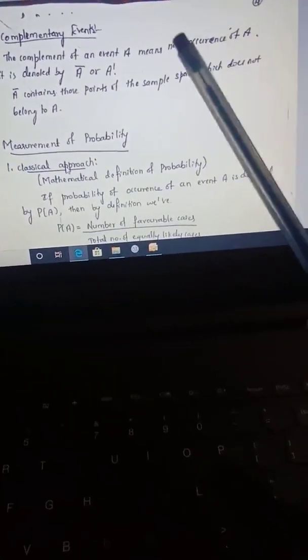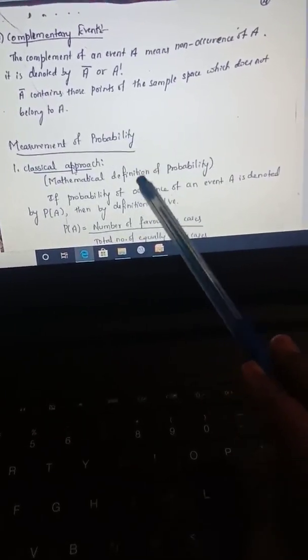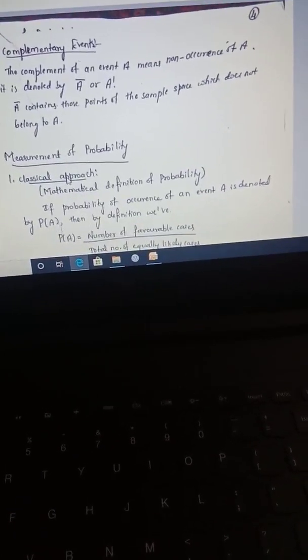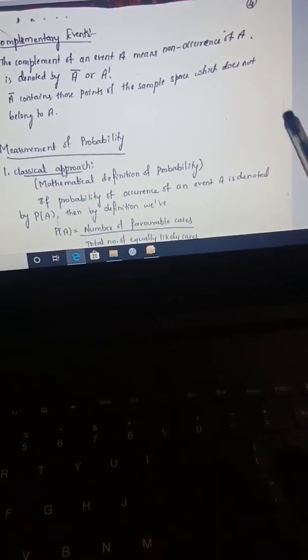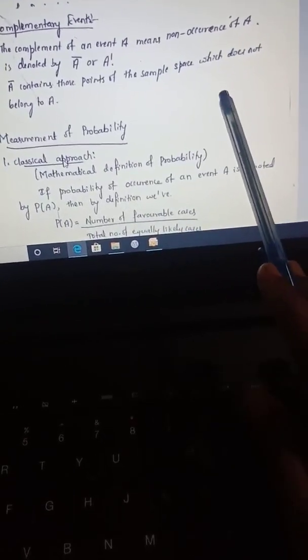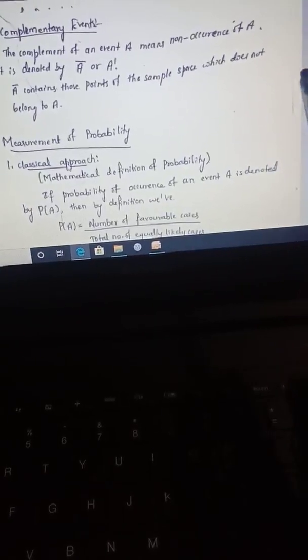Next is complementary events. The complement of an event A means non-occurrence of A, and it is denoted by A bar or A dash. Say you have a sample space S with, say, tossing a coin, so the possible outcomes are head or tail. Now let A equal the set head.